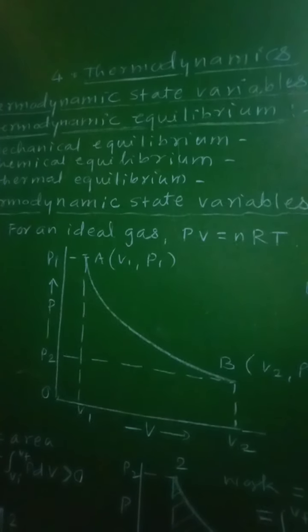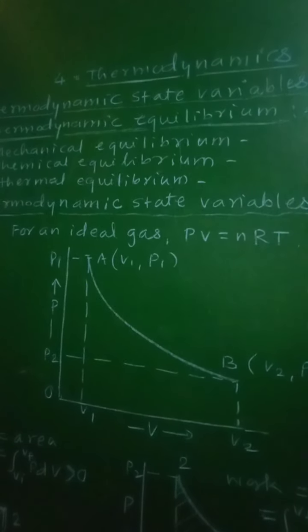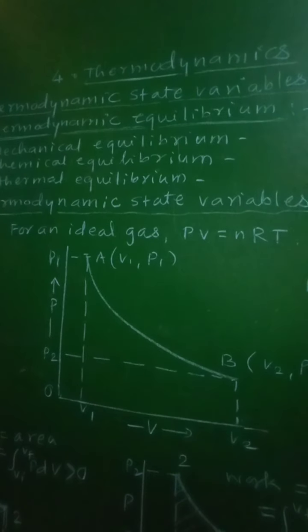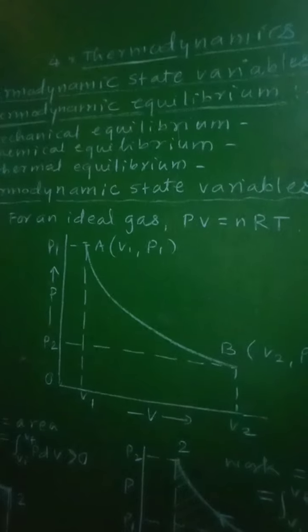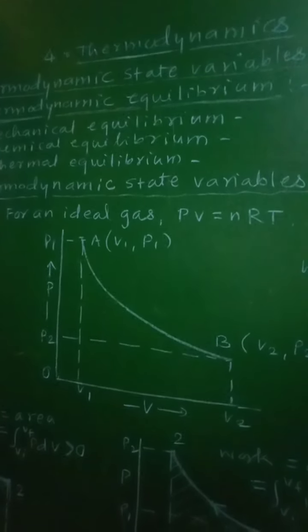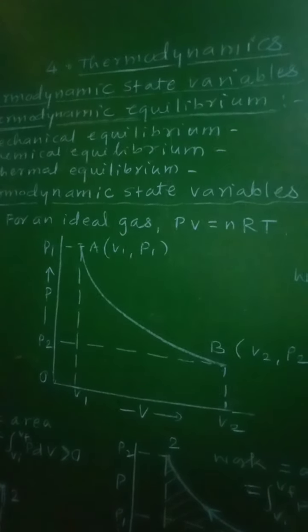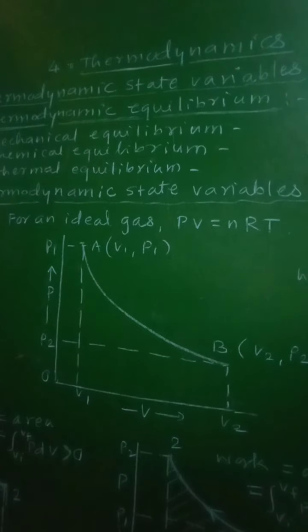So for a fixed amount of gas, there are only two independent variables such as pressure and volume, or pressure and temperature, or volume and temperature.